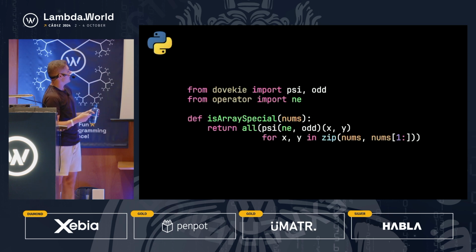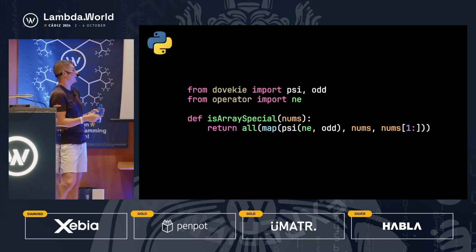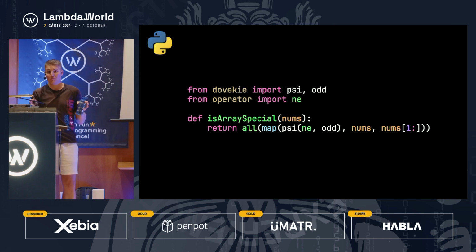So if we come back to this, we no longer need this zip. We can actually just use a variadic map now because we have a single function. We're not doing this modulus 2 with a not equal operation, and we can just pass this function to the variadic map, which is really nice in my opinion. So we started with that crazy for loop, indexing, all that stuff, and we've boiled it down to a single one-liner in Python, and I really, really prefer this code. It does come with the downside that you need to know what the psi combinator is, and arguably psi is not the best name for this. Maybe over or on, borrowing it from BQN or Haskell, is better, but it's food for thought.